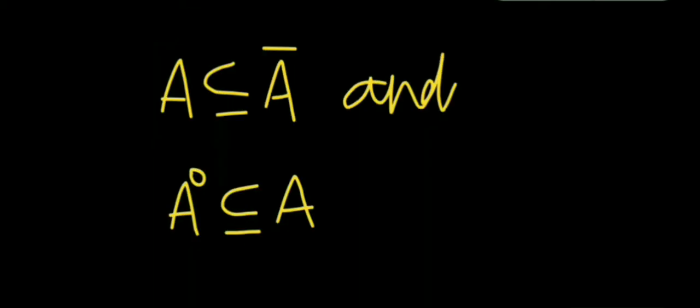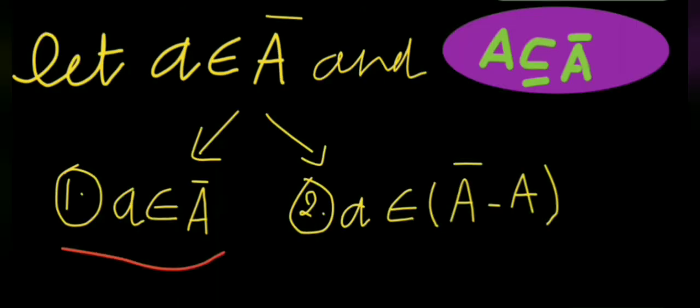So let us start with part 1 of the theorem, which says that A closure is a subset of A union A prime. We will use two basic results: A is a subset of A closure, and interior of A is contained in A. I have previously made videos on these topics and they are available in the description box.